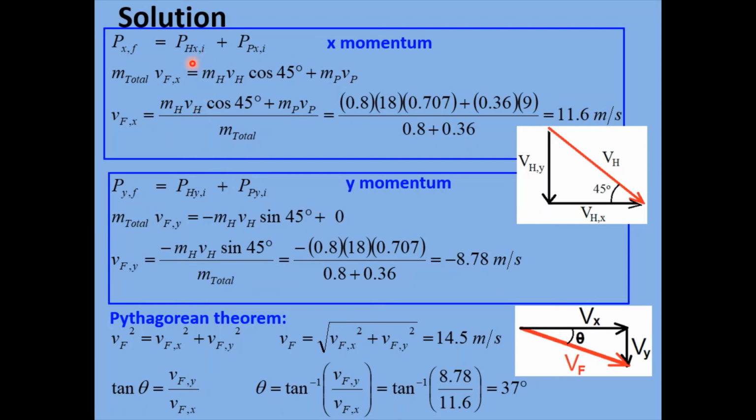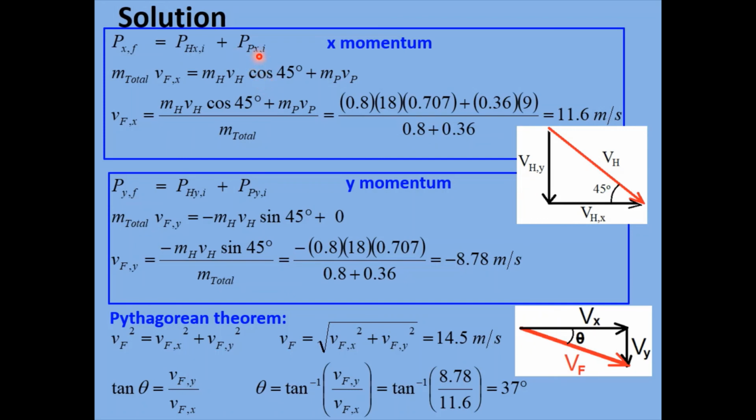And on the right side, we have the x component of the hawk's initial momentum. Now that's equal to the mass of the hawk times the velocity of the hawk times the cosine of 45, right? This is a right triangle here, and this side down here is equal to the hypotenuse, which is VH, times the cosine of 45. So that's where we get those from.